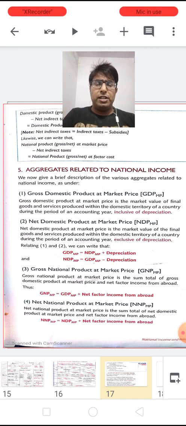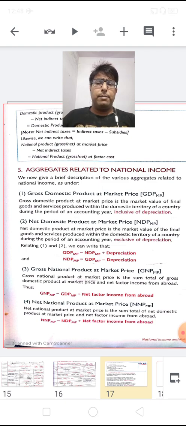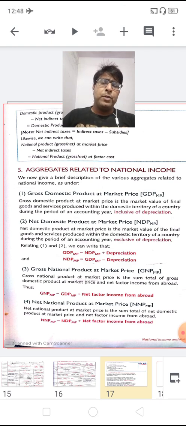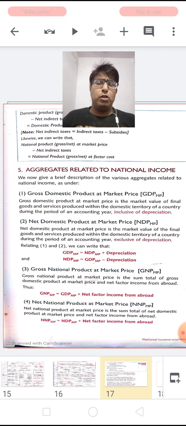Similarly, for net national product at market price, the fourth one, NNP-MP is the sum total of net domestic product at market price and net factor income from abroad, or NNP-MP is equal to NDP-MP plus